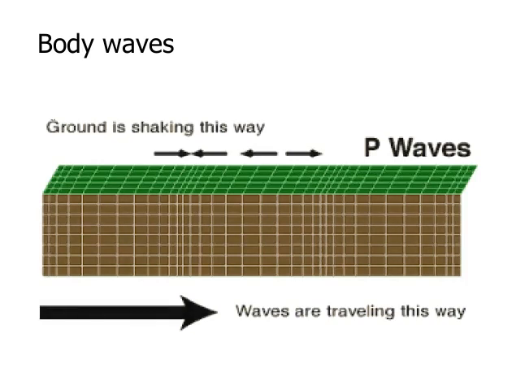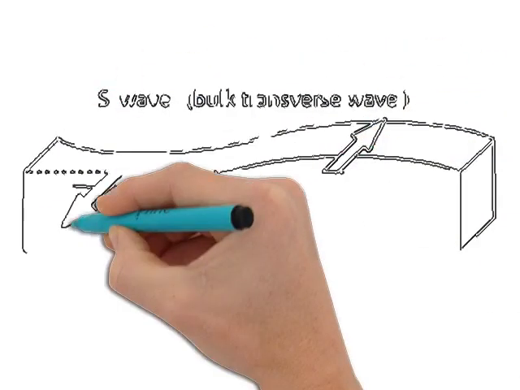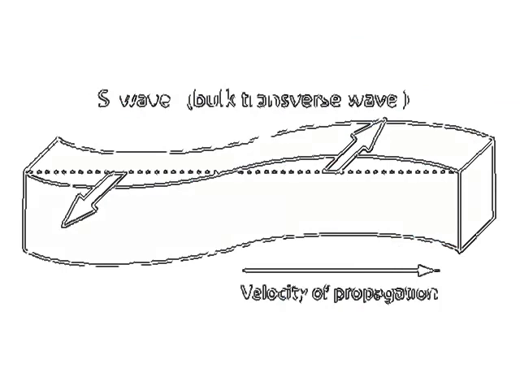So here now we're going to look at secondary waves or shear waves. Shear waves are also body waves because they are transmitted in the interior of the Earth's crust. And for shear waves, the displacement is perpendicular to the direction of propagation of the wave. So they tend to shake the subsurface in the direction that is perpendicular to the direction in which the wave is traveling. And shear waves do not travel through fluids, they only travel through solids. That is the main difference between shear waves and primary waves.